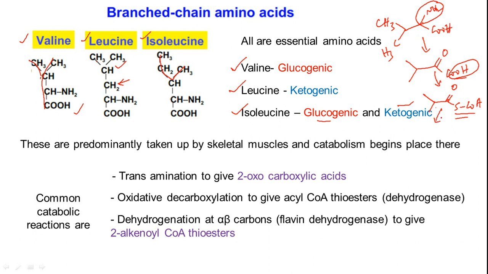This will then be dehydrogenated on the alpha and beta carbon, so you are going to get an alkene on this side, with double bond O, S-CoA. All these three are saturated aliphatic chains, so in all of them these three stages of metabolism are going to happen.